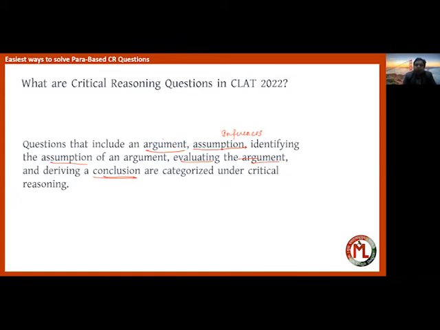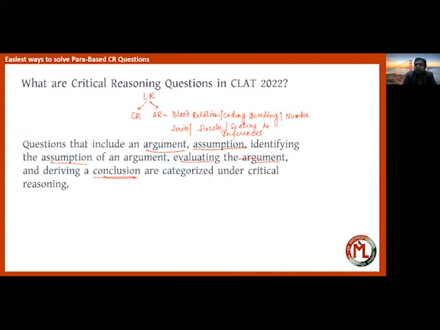So logical reasoning is divided into two parts: critical reasoning and analytical reasoning. The topics from analytical reasoning are like blood relation, coding-decoding, number series, puzzles, sitting arrangement, and so on.